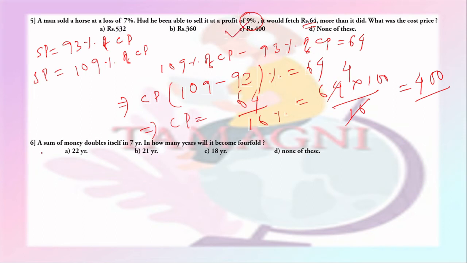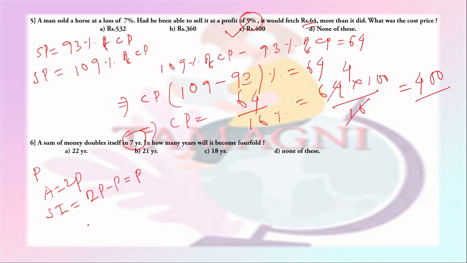Question number 6. A sum of money doubles itself in 7 years. In how many years will it become fourfold? That is 4 times. Okay. So in 7 years the amount becomes double. That is, if we take P as the principal, then in 7 years the amount will be 2P. So SI will be 2P minus P, that is P.